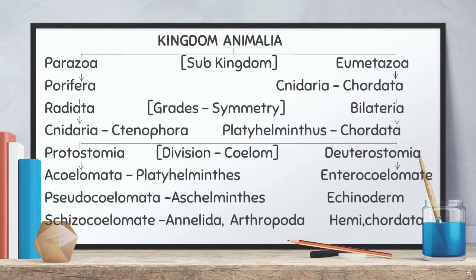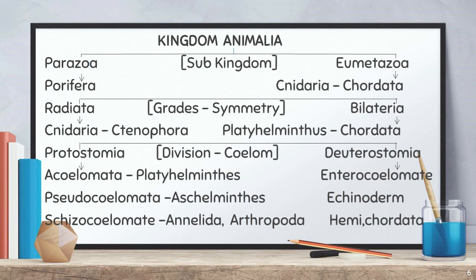Okay, then as per these phylums, the first phylum Porifera belongs to Parazoa, and the rest, Cnidaria to Chordata, belong to Eumetazoa. Is it clear? Okay. So again these 9 phylums form a vast group. That's why they are classifying Eumetazoa again into 2 grades. Understand? Again 2 grades. What are the 2 grades? Radiata as well as Bilateria. This classification is made as per the symmetry. Is it clear? Okay. Radiata as well as Bilateria. This symmetry we already know, right?